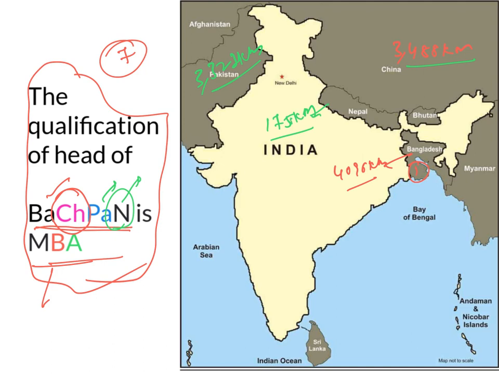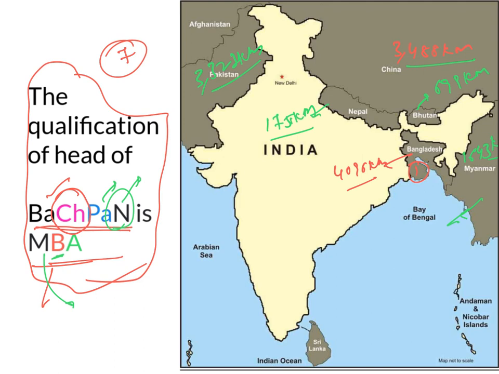1751 kilometers of common boundary. And here M indicates Myanmar. So Myanmar shares 1643 kilometers. And here in MBA, B indicates Bhutan. So Bhutan and India have a common boundary of 699 kilometers.